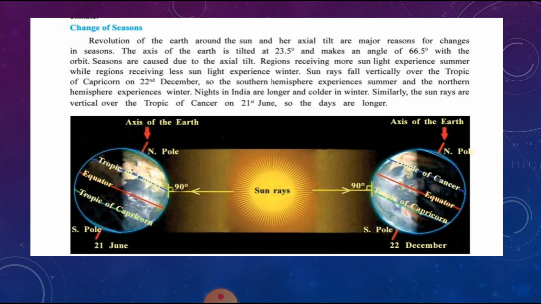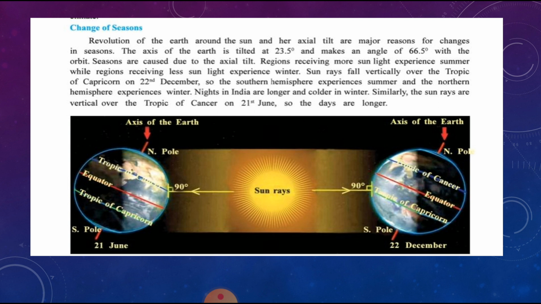Due to the axial tilt, regions receiving more sunlight experience summer. In the middle you can see the sun rays, and the part of the earth that faces the sun receives more sunlight and experiences the summer season. The regions receiving less sunlight experience winter. The other side, receiving less sunlight, will have winter.